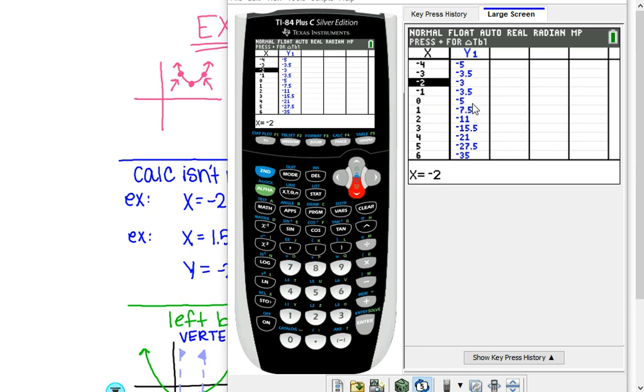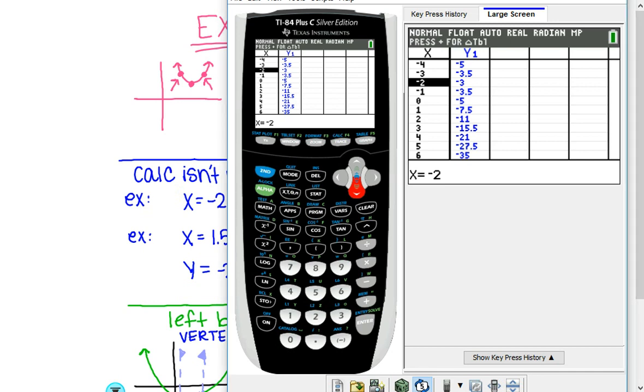Just some good wholesome numbers. 1 to the left of my vertex and then 1 to the right side of my vertex. Remember, these things are symmetrical, so I'm trying to look for ones that have some matching points like that, -4 and 0. So I would write down those 2 points and then I would plot them on my graph and continue to graph this thing.